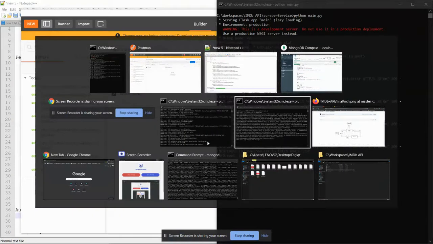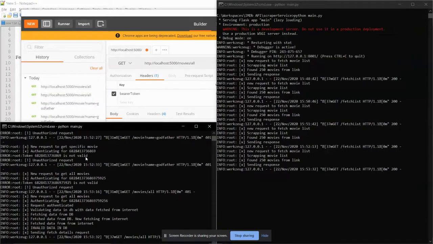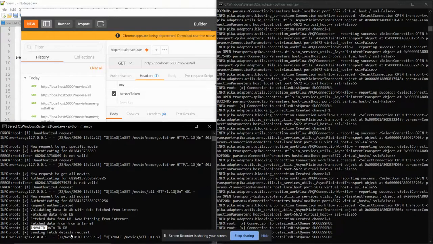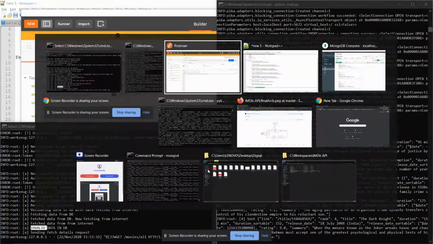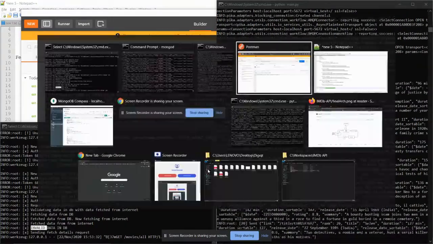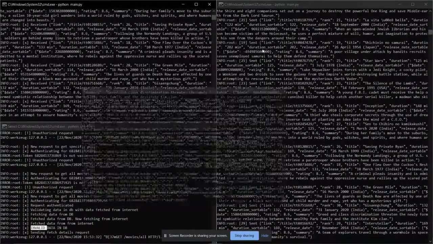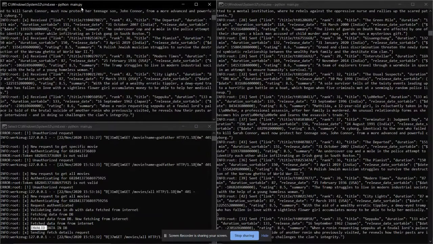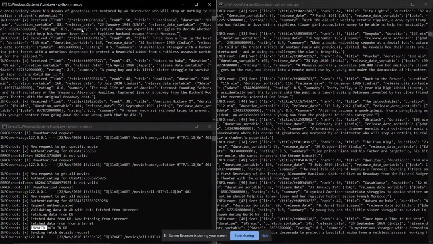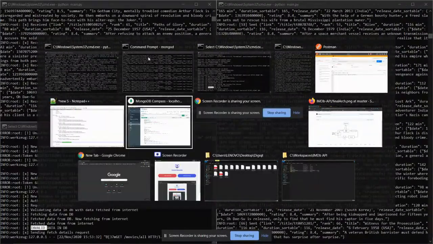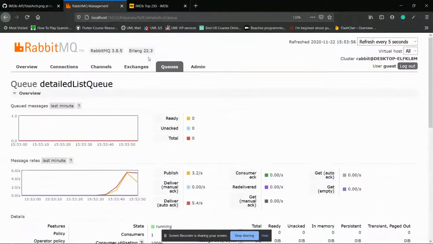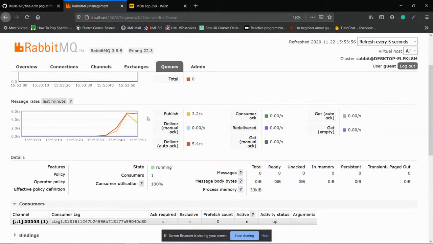So now let's see what my DB services, IMDb API is doing. It is saying invalid data in database, sending fetch details request, and as you can see, the scraper service has started scraping from IMDb API, IMDb website, and my DB service is also working right now. And if we check the queue now, you'll be able to see the queue activity right now. See, the message rate is this much right now, 4.6 per second, 5 per second, and all that.